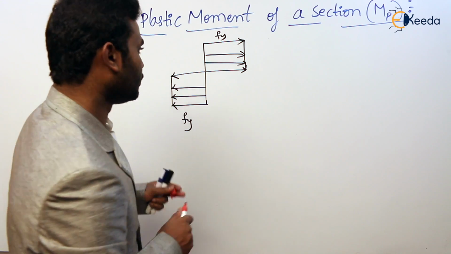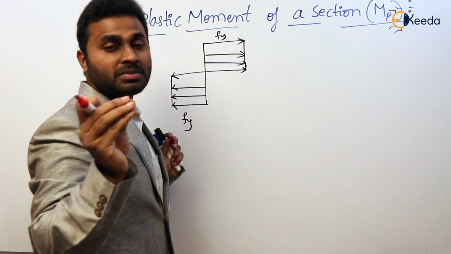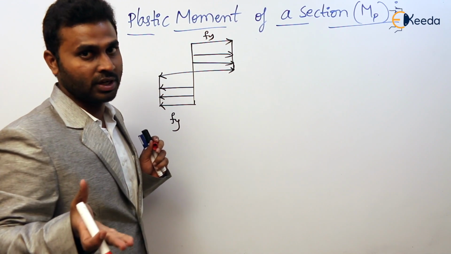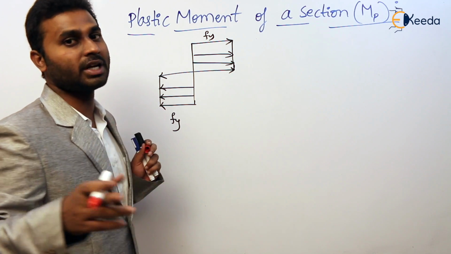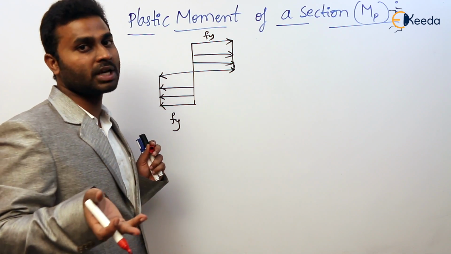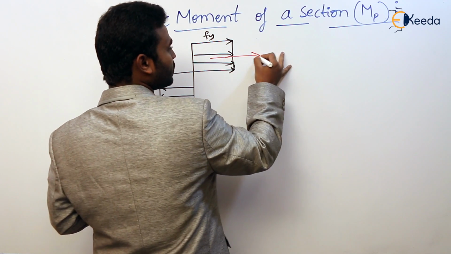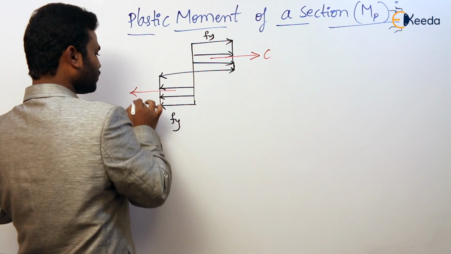For that, this is above the neutral axis. We know that in a beam in the sagging case, above the neutral axis is compression and below the neutral axis is tension. In the example also we have shown a beam in the sagging case, so the bending shape is known as sagging and the bending moment is known as sagging bending moment. Above the neutral axis is the compression force, and this is the tension force.